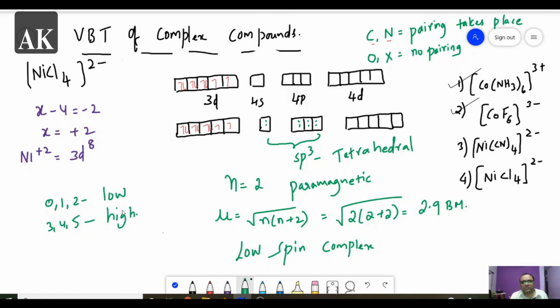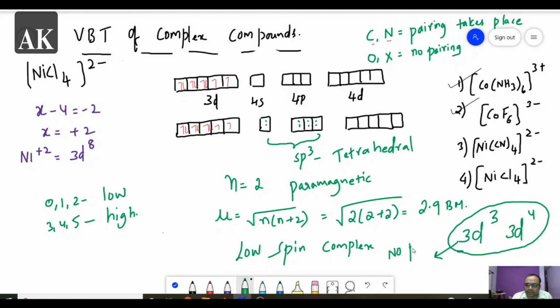So this is about examples for valence bond theory, and in some cases, remember the configuration. Whenever the configuration is 3d3 or 3d4, whether it has cyanide, carbon, nitrogen, oxygen or halogen, whatever it is, no pairing takes place.